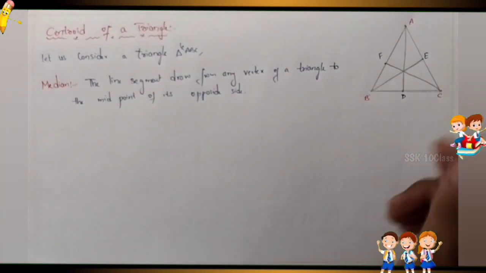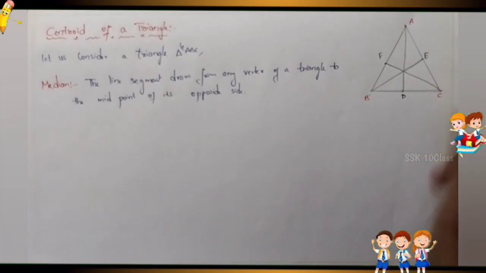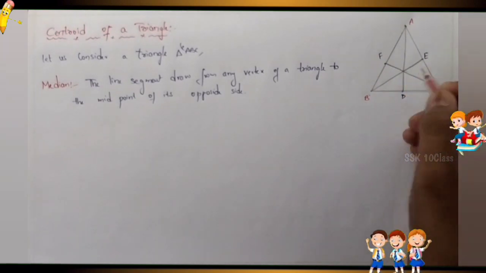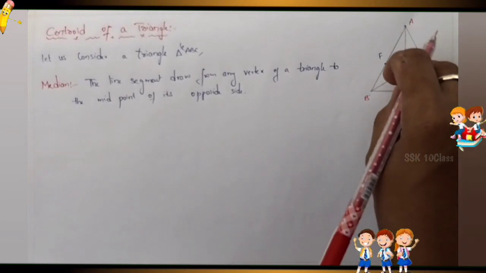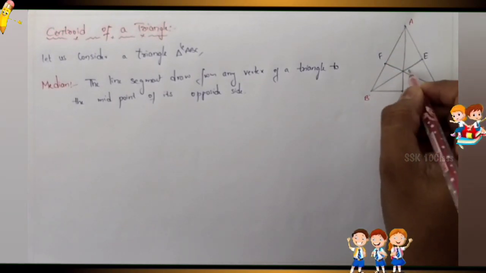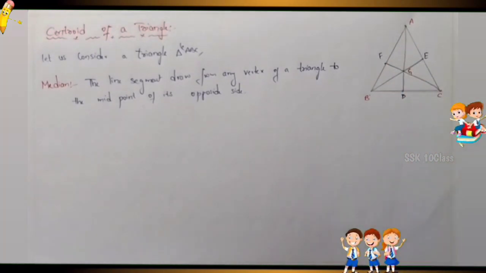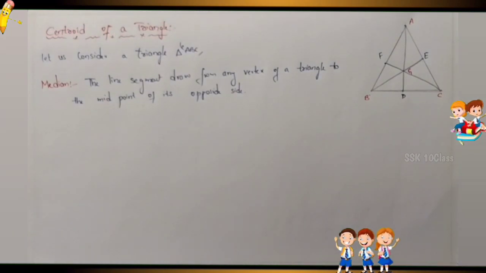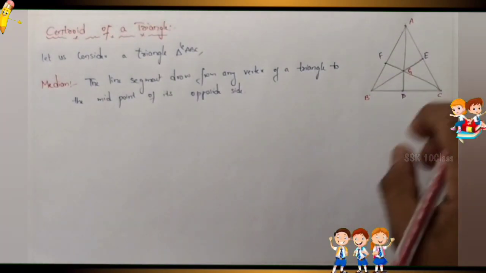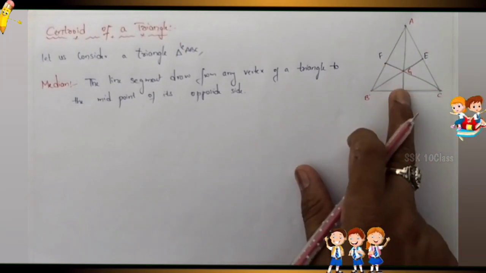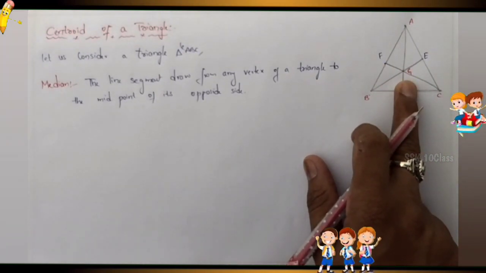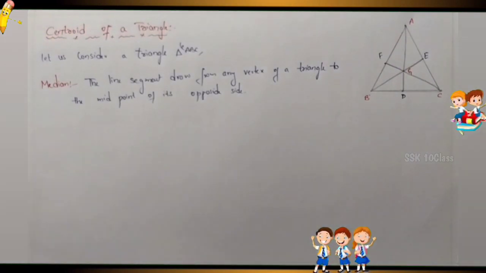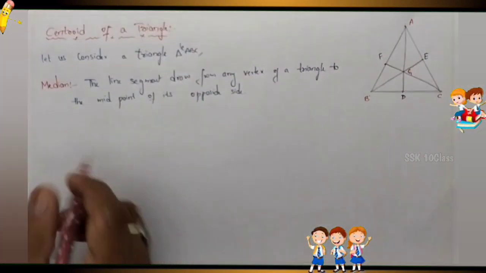Now these three medians meet at point G, intersect at point G. G is a centroid. So here G is the point of concurrence of medians of a triangle, called the centroid of the triangle. So this one also you can write clearly, understand.